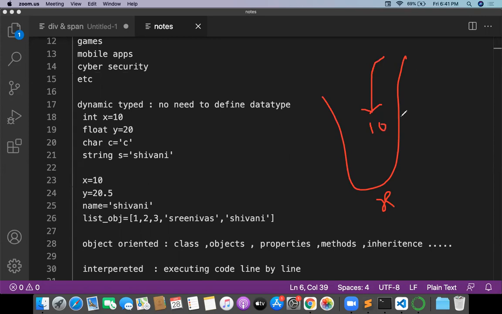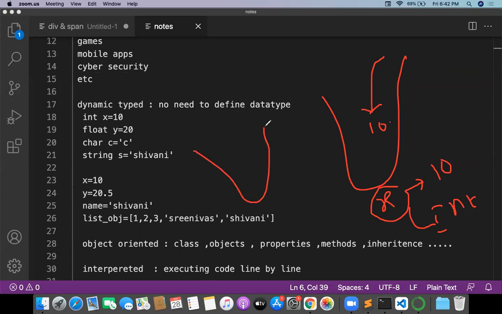Whenever you pour the value called 10, automatically this x is occupied with the value 10. Now, 10 is basically an integer, so automatically your x is also an integer. Why? Because you poured integer type data, and automatically this x takes integer. If you pour a float value, automatically this will be floating type data.